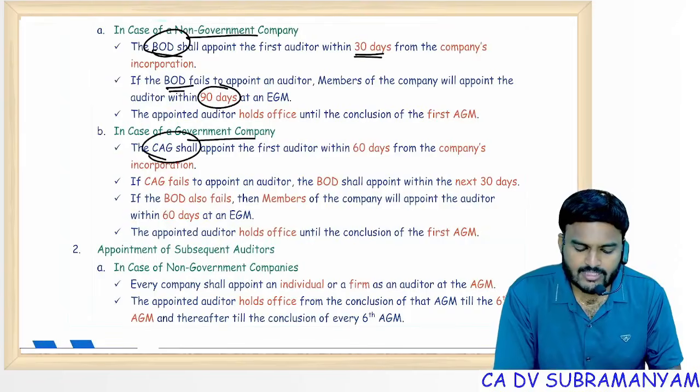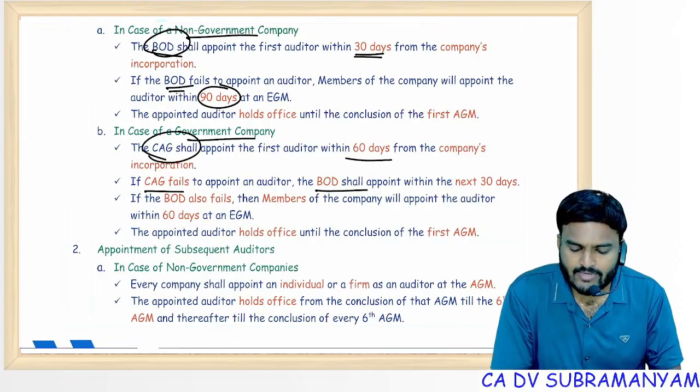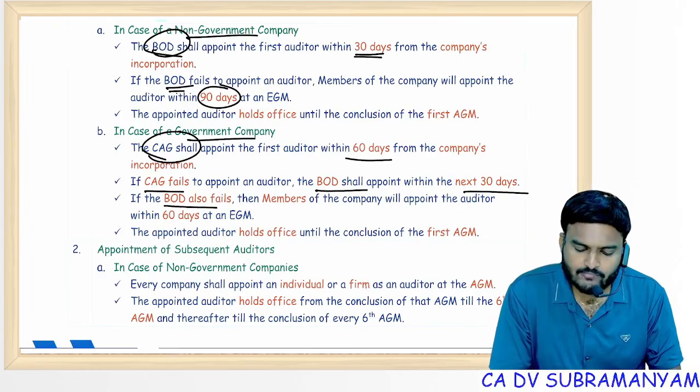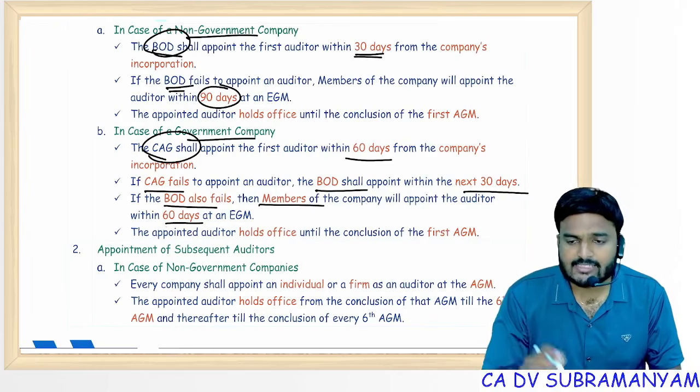Government company, C&AG within 60 days. If C&AG fails, board of directors in next 30 days. If board also fails, then members appoint first auditor in the next 60 days at EGM.